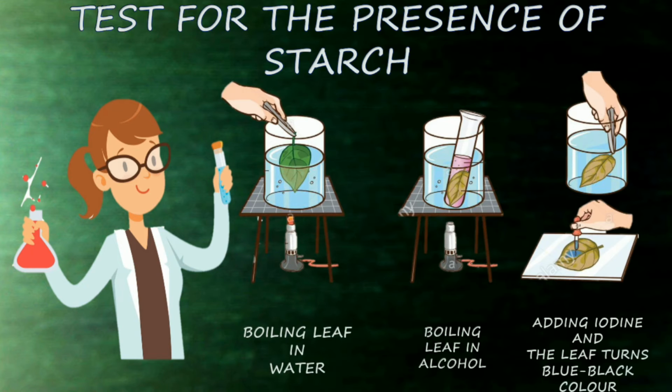The first one is we are going to boil the leaf in water. The second one is we are going to add alcohol in a test tube and then we have to put the leaf inside. Then we have to place the test tube inside the beaker and we have to heat it. And the third one is adding iodine, and the leaf turns blue-black due to the addition of iodine in the leaf.